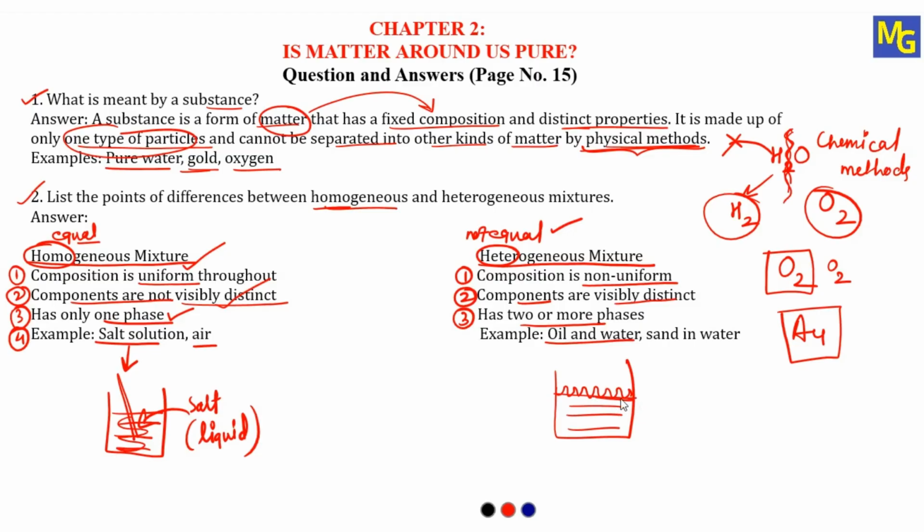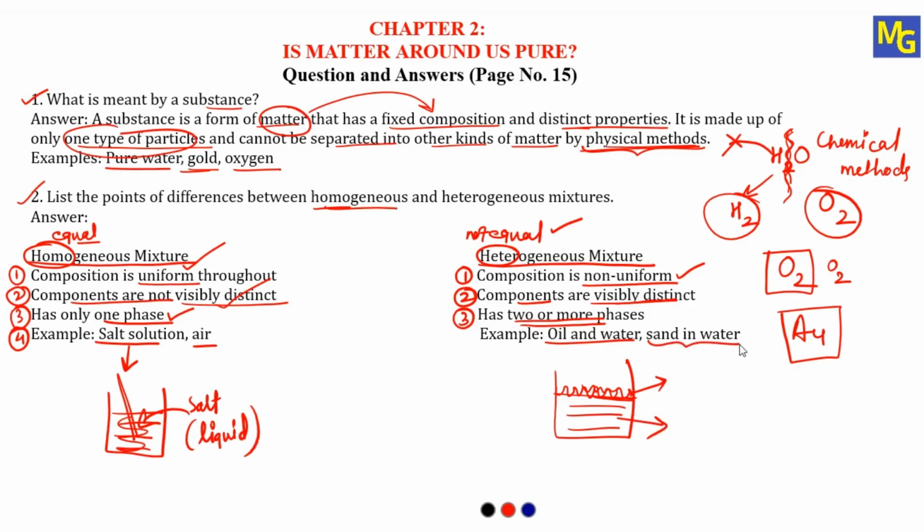Here we can easily differentiate between oil and water. This mixture is non-uniform because it is not mixed uniformly. Oil is on the top, water is on the bottom. Even the components are visibly distinct. Oil is visible on the top, water is on the bottom. It has two or more phases, and we can separate both phases. This is oil, this is water.